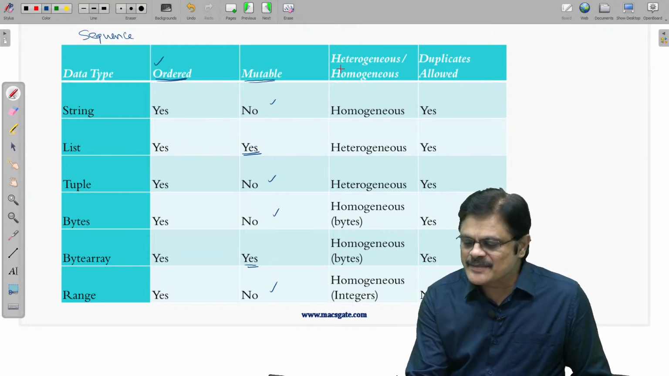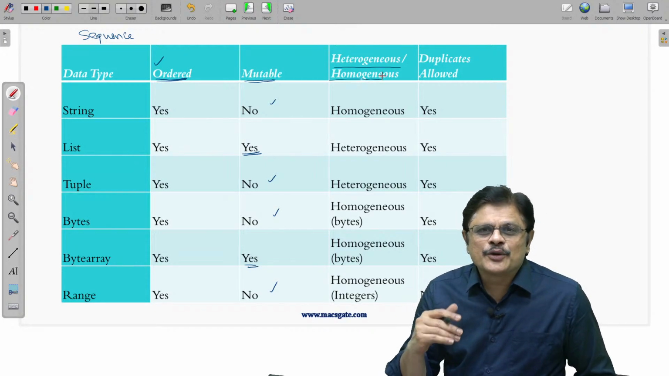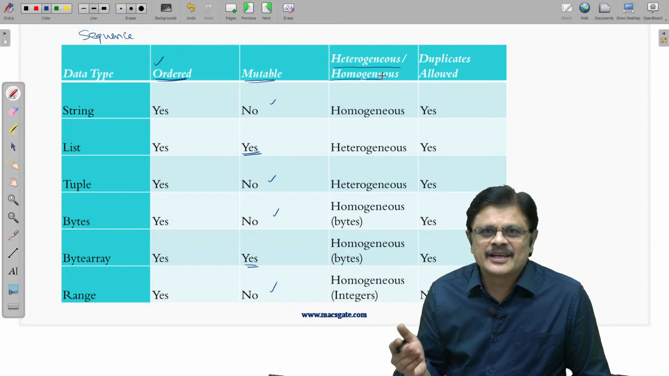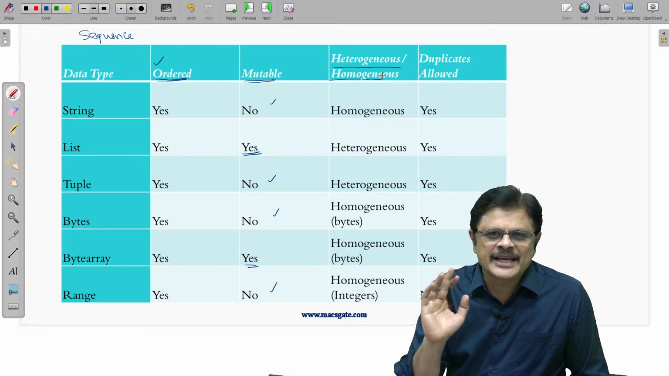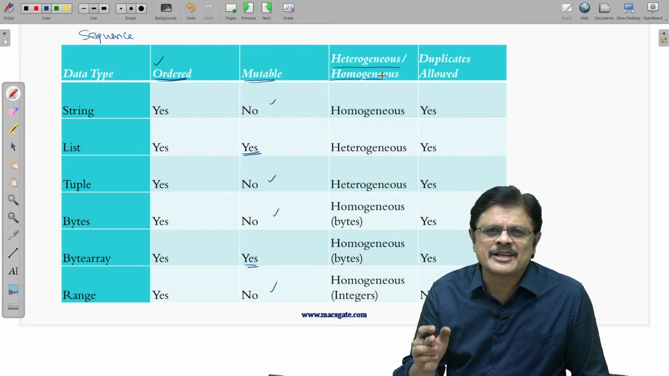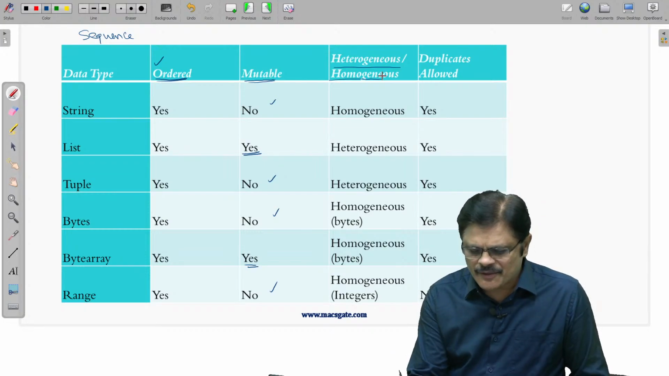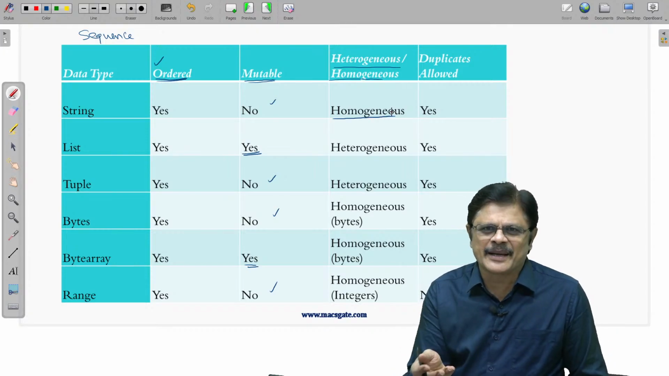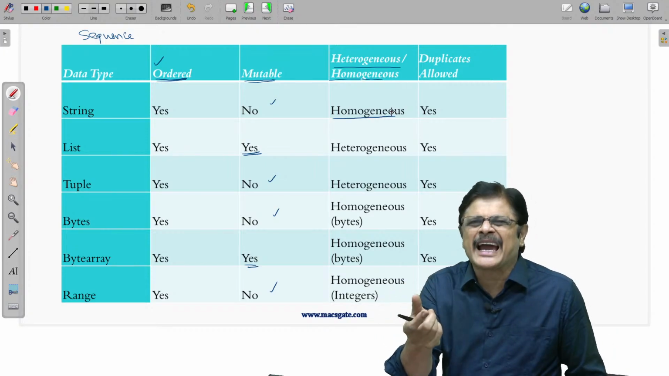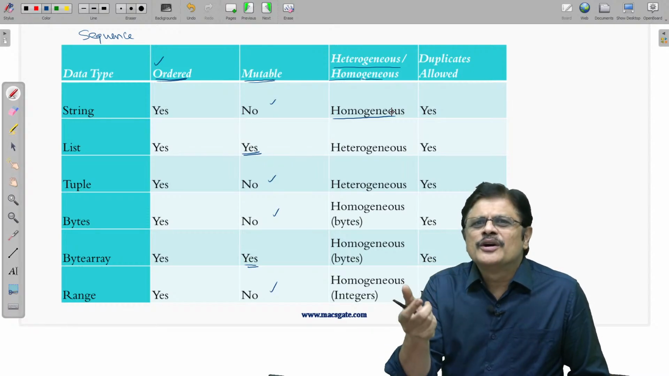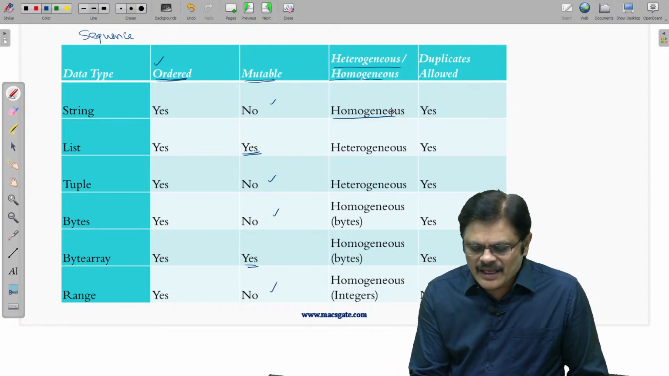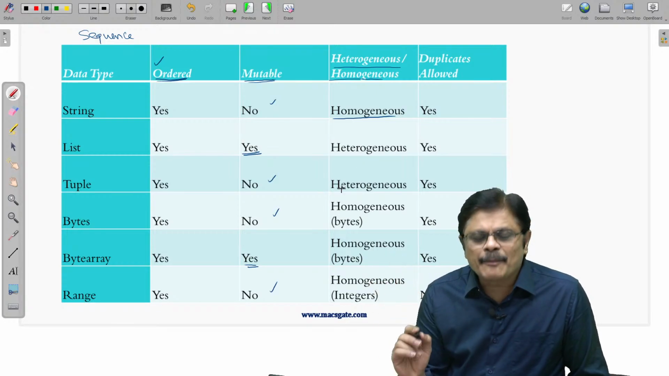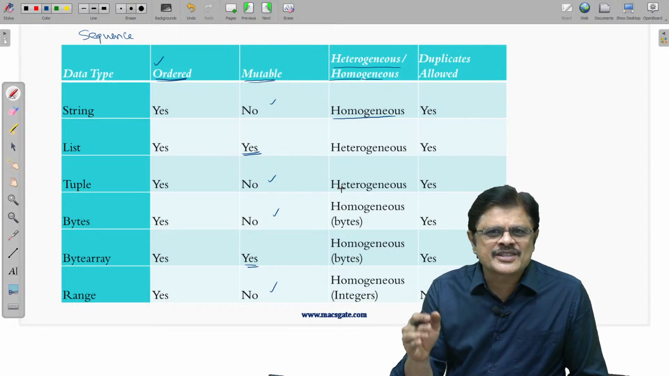Then comes whether they contain elements of the same type or elements of different types. Homogeneous means they contain elements of the same type. Heterogeneous means they contain elements of different types. Now, if you observe strings, strings contain elements of the same type because generally we use characters. So they contain homogeneous elements, you can say. And lists can contain objects of different types.